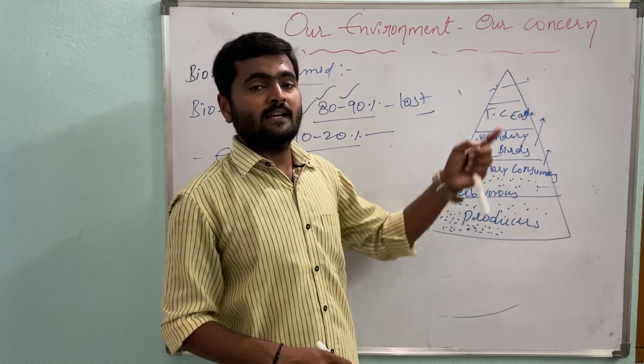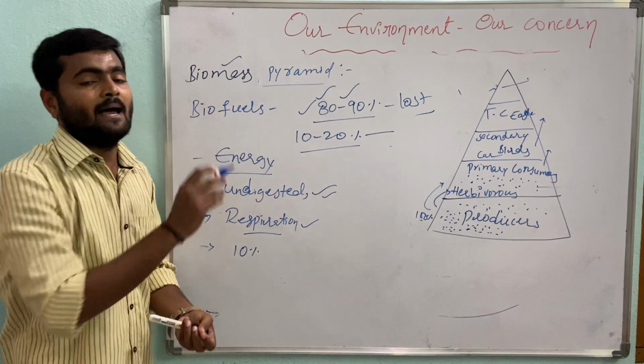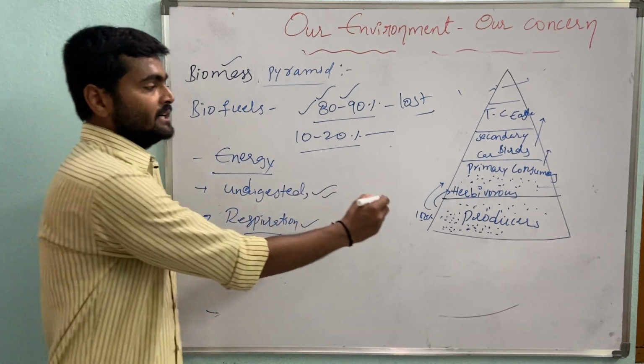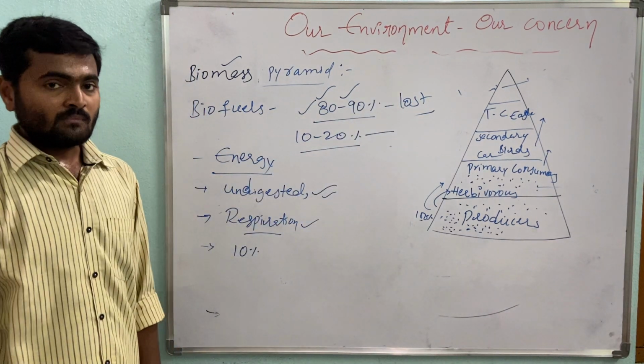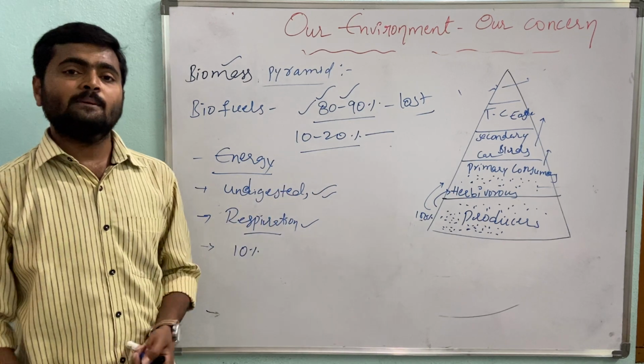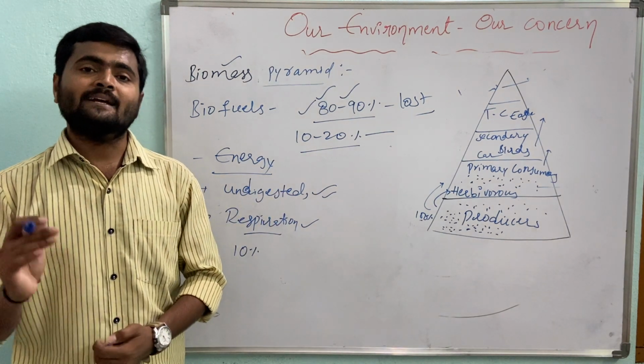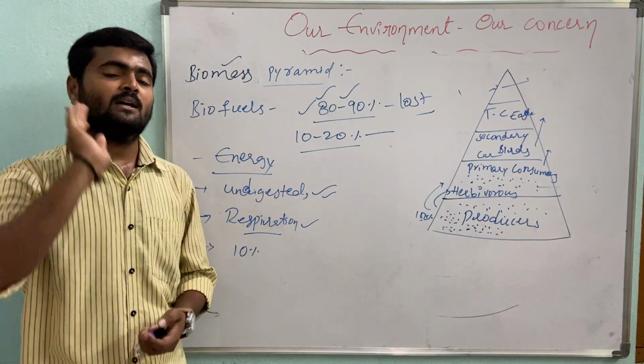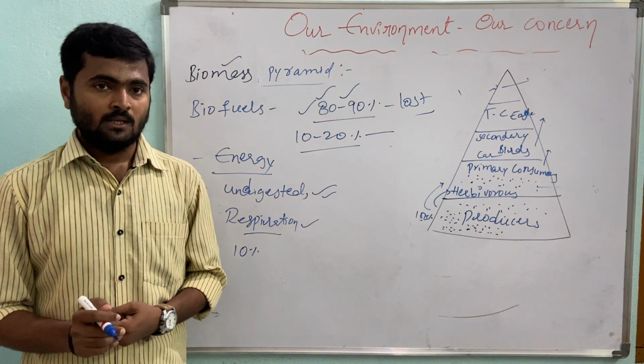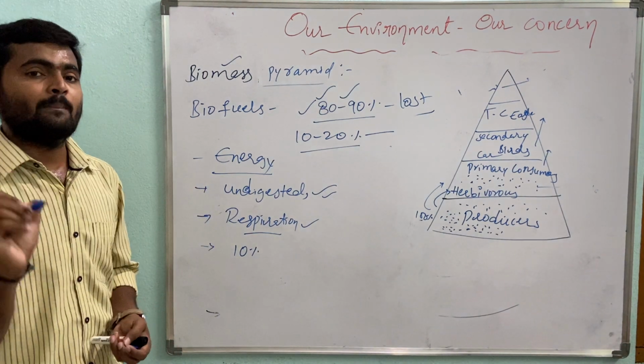So in every trophic level the same thing will happen. From each and every trophic level, 80 to 90% is lost, and only 10 to 20% reaches the next level. Okay, now in this way, what is happening?